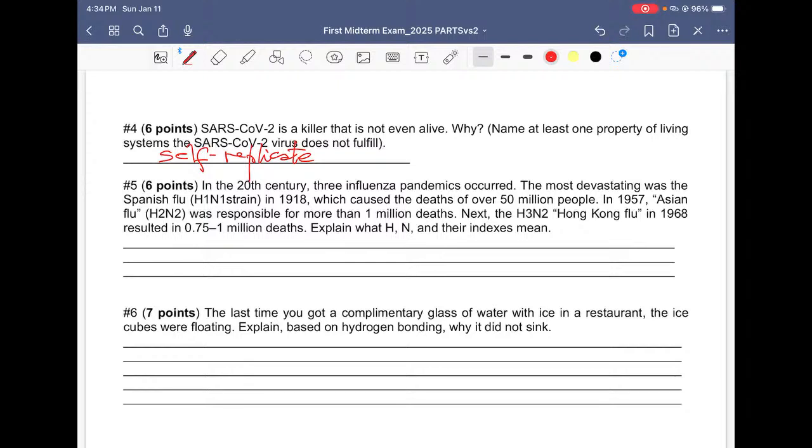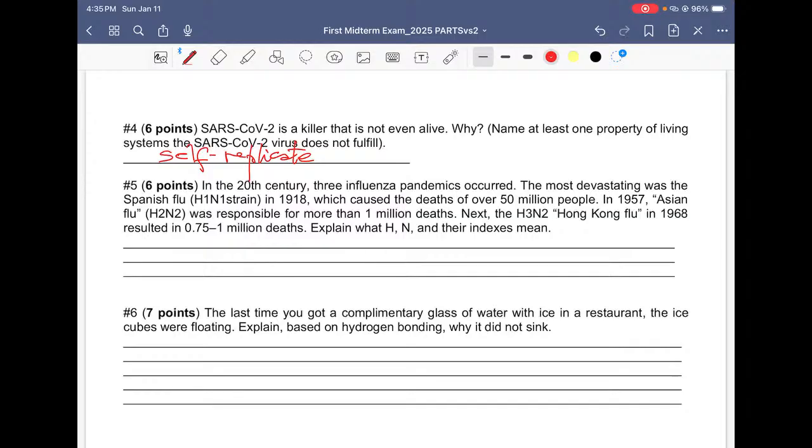Number 5 would be a question worth 6 points. And it said, in the 20th century, 3 influenza pandemics occurred. The most devastating one was the Spanish flu, H1N1, which caused the death of 50 million people. In 1957, Asian flu H2N2 was responsible for more than 1 million deaths. Next, the H3N2 Hong Kong flu in 1968 resulted in 0.75 to 1 million deaths.